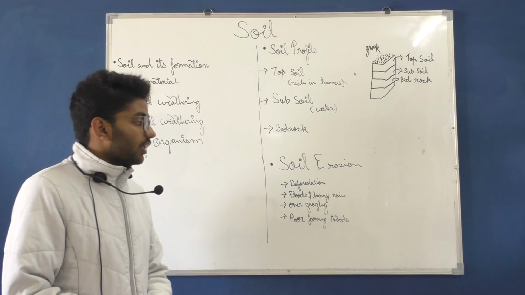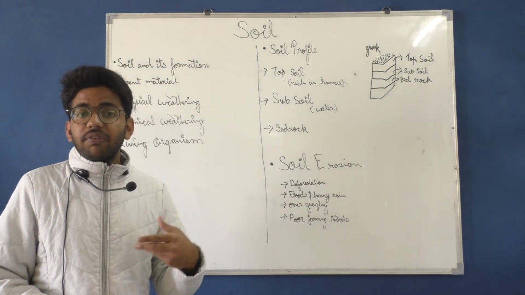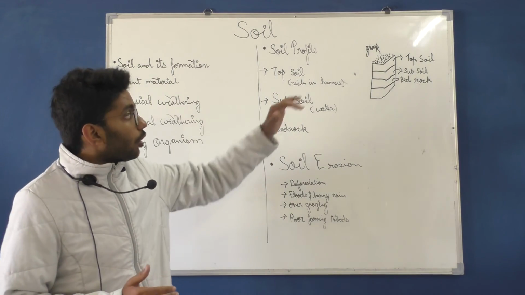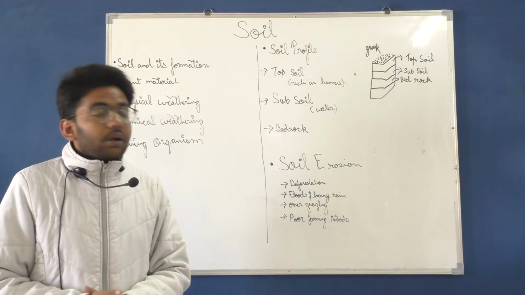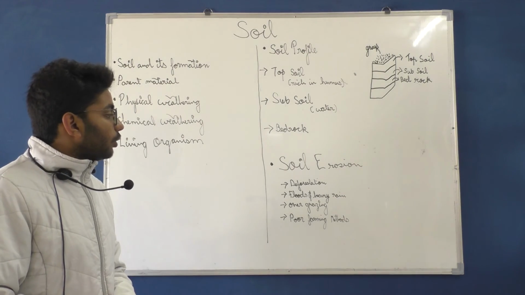After that, floods and heavy rain. If there is a flood, the looser part of the soil, the topsoil, which is very loose, is going to be washed away with the flood. After that, we are going to learn about overgrazing.